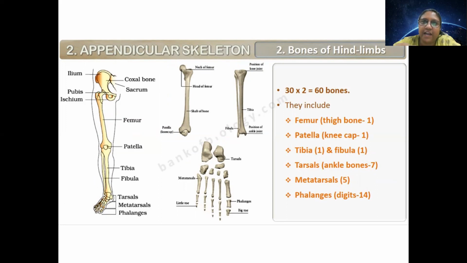So toughest, fattest bone. With this, if I hit anyone, their cranial bones will crack. Okay, so femur is the thigh bone, and then there are tibia and fibula.